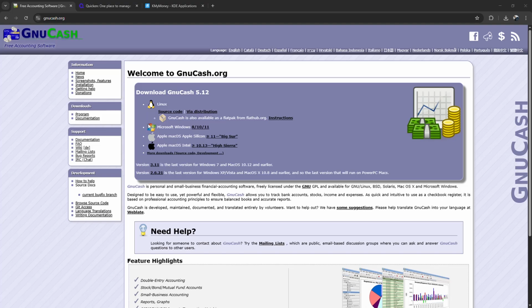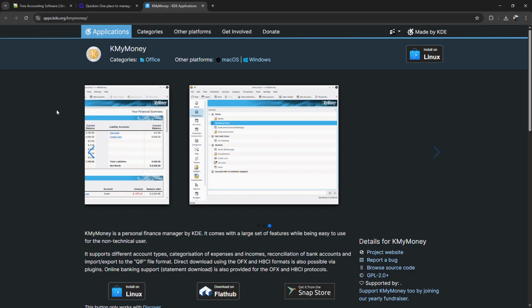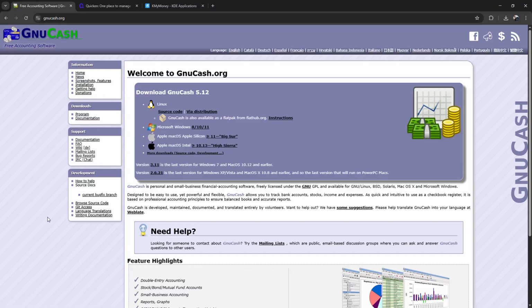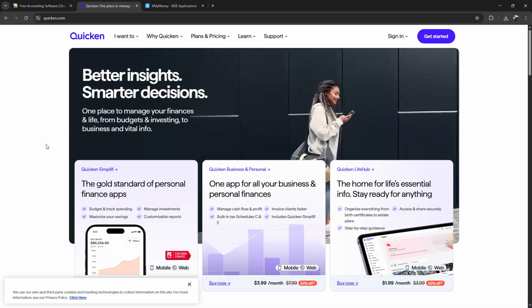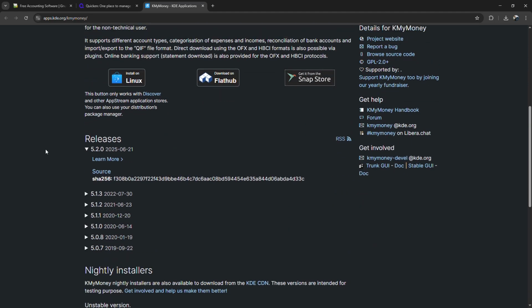GnuCash versus Quicken versus KMyMoney. Which finance tool is better? I'm going to tell you the difference between GnuCash, Quicken, and KMyMoney, and which one might be the better choice for you. Let's start with GnuCash.